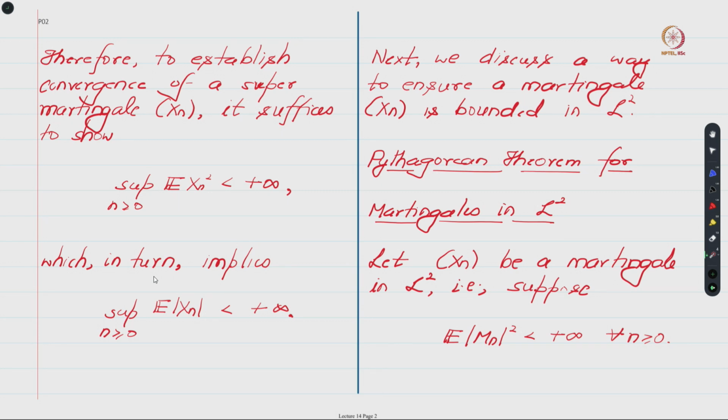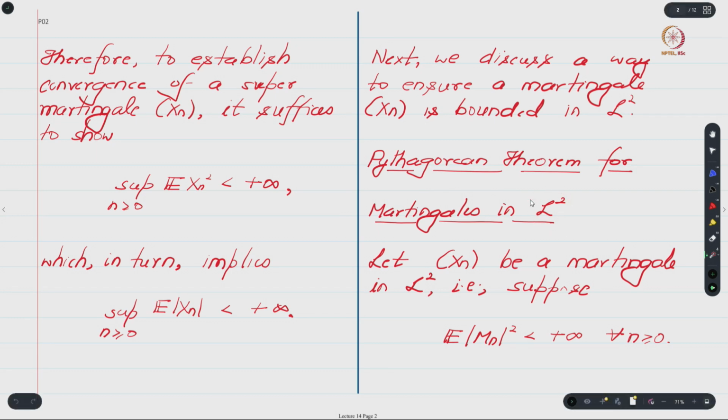Now what we are going to do is first restrict our attention to martingales, not supermartingales, and discuss ways to show that Xn is bounded in L2. Later on we will also see if this can be further relaxed. Towards discussing a condition to check when Xn is bounded in L2, we will discuss a very nice property satisfied by martingales, which is referred to as the Pythagorean theorem for martingales. And we will consider martingales which are in L2.